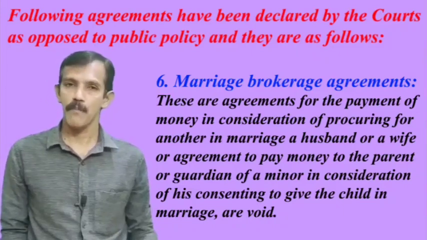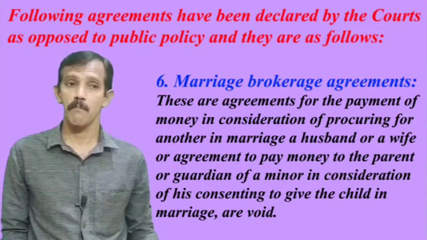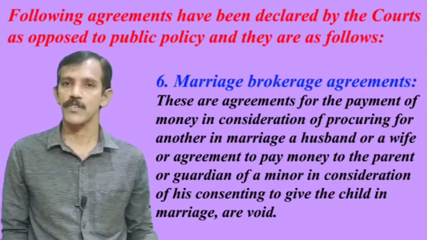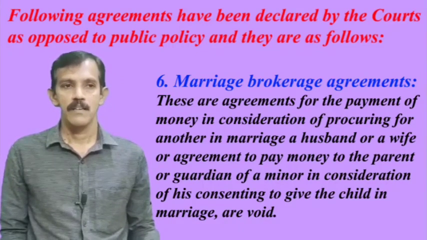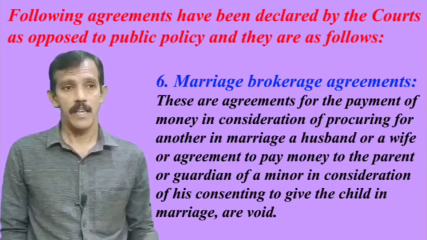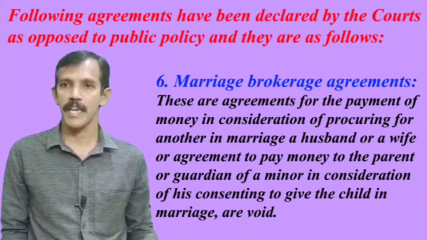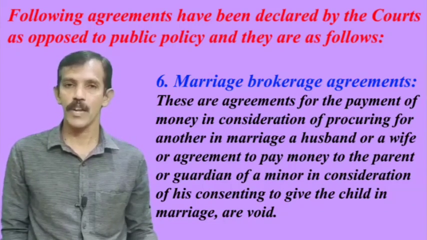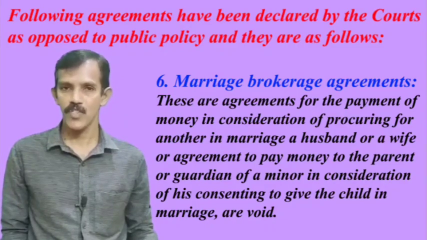These are agreements for payment of money in consideration of procuring for another in marriage a husband or wife, or agreement to pay money to the parent or guardian of a minor in consideration of his consenting to give the child in marriage. Such agreements are void.